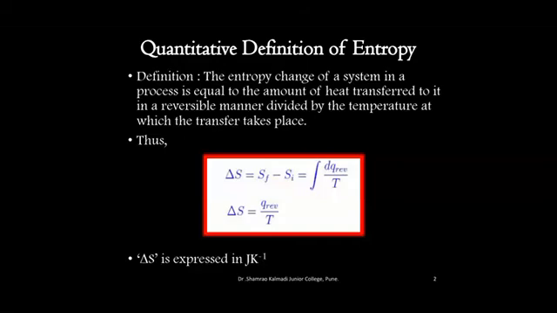When heat is added to a system, the molecular motions increase owing to increase of their kinetic energies. This results in increased molecular disorder, and thus entropy of the system is directly proportional to q reversible. Also, if a certain amount of heat is added to a system at a higher temperature, then the disorder caused is less than that caused by adding the same amount of heat at lower temperature. Thus, delta S is inversely proportional to temperature. Further, delta S is expressed in joules per Kelvin.